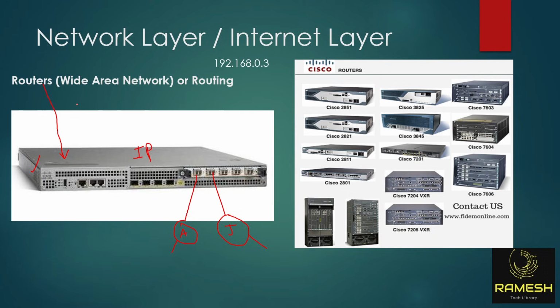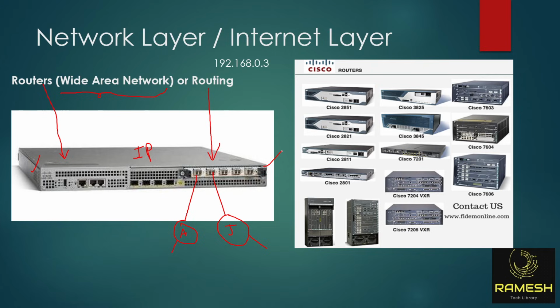Even in the US, you have AT&T and Comcast. Those guys are also using thousands of routers. The connectivity between the routers is called what? Wide area network. And whatever protocols you are using in the router are called what? Routing protocols. Is it clear?